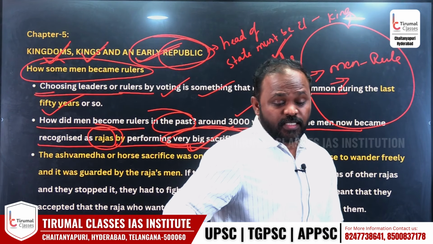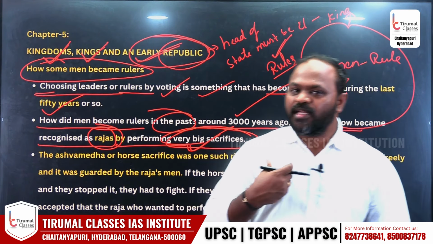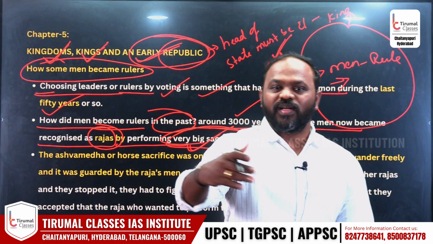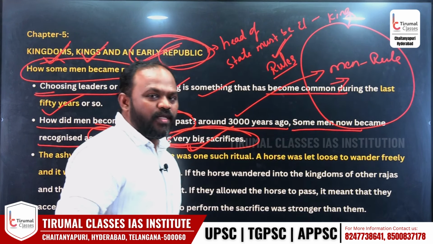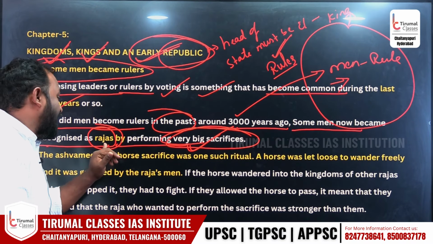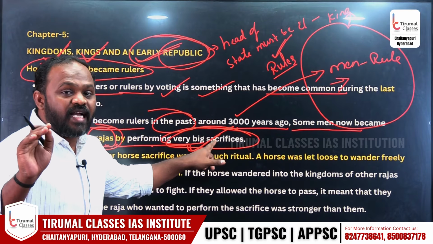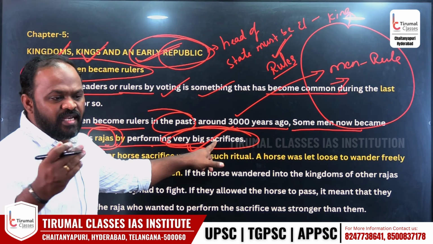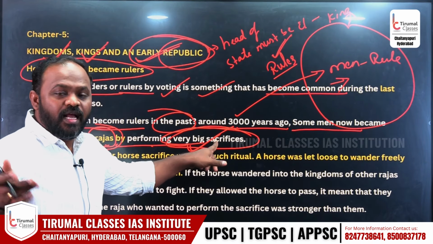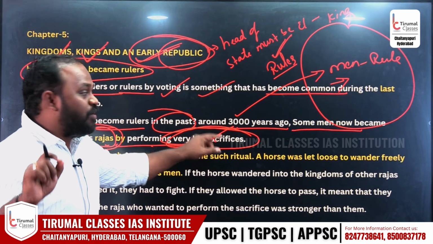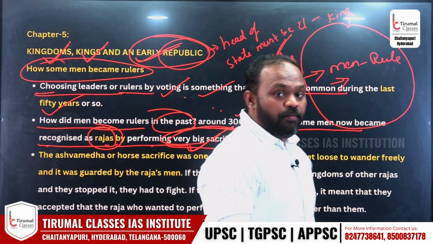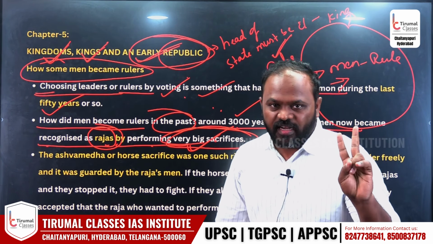I can perform a big sacrifice because I am rich, I am capable. Yes, I am dominant over the others, so I can become Raja. So in ancient times, around 3000 years ago, a man was recognized as a Raja by performing very big sacrifices. For example, big yajnas, yagas, killing a lot of animals, giving a feast to the people. Hence you are recognized as Raja. Modern times have the election process. Around 3000 years ago, you became a Raja because of big sacrifices. Two points are clear? Yes.